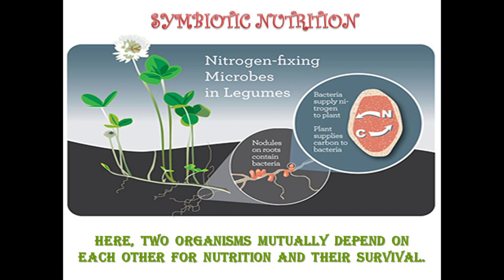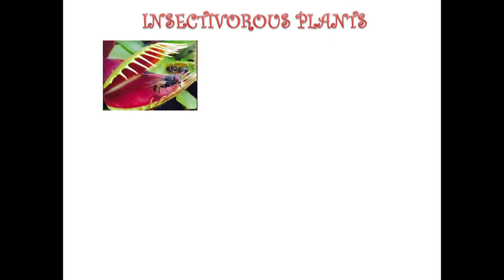Now, as you see that organisms like nitrogen fixing bacteria or rhizobium bacteria help in giving soluble nitrogen to plants. But there are some plants like insectivorous plants which take insects to fill their requirement of nitrogen. Like you see here, this is the pitcher plant, Venus flytrap plant.